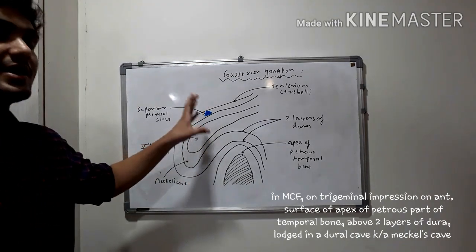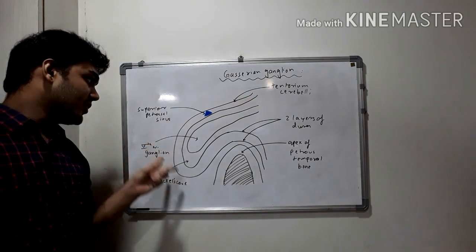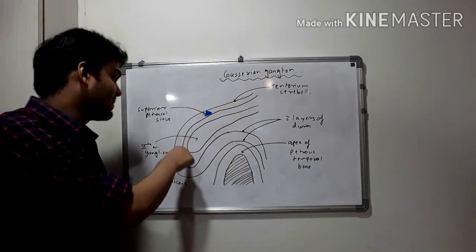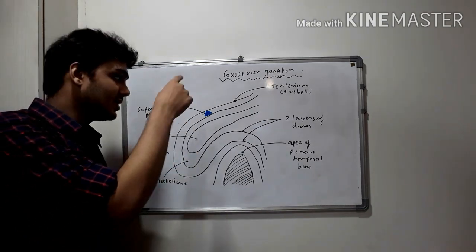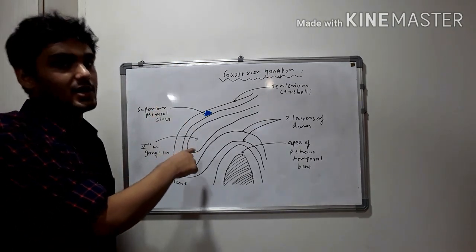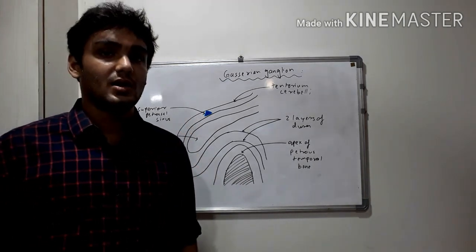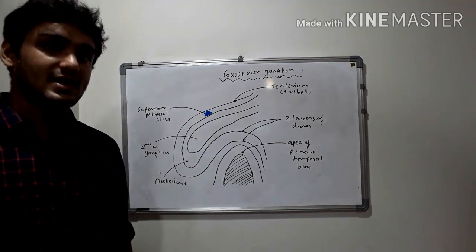This is a cave or a cavity formed by the two layers of dura, as you can see. These are the two layers of dura. They form a cave known as Meckel's cave, and herein we have the fifth nerve ganglion, the trigeminal ganglion. This cave is lined by pia mater and arachnoid, and thus the ganglion is always submerged in CSF.